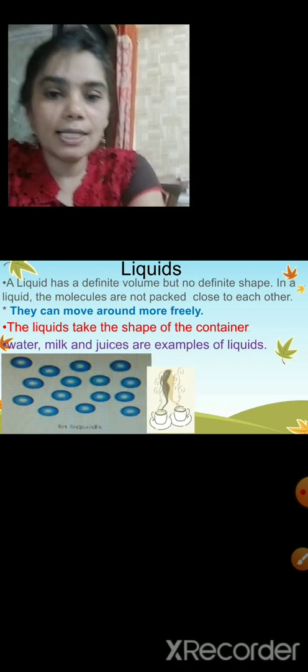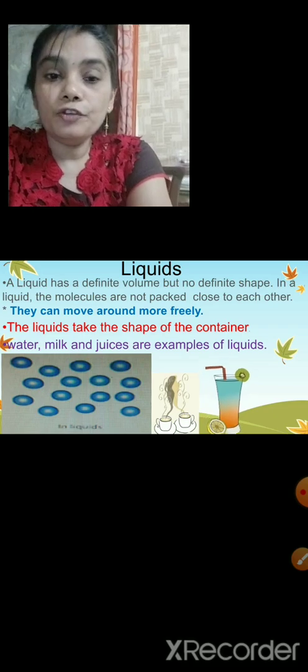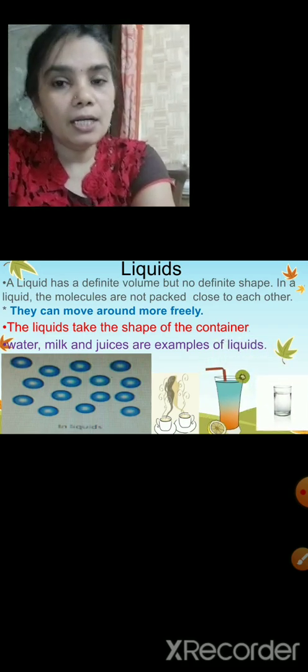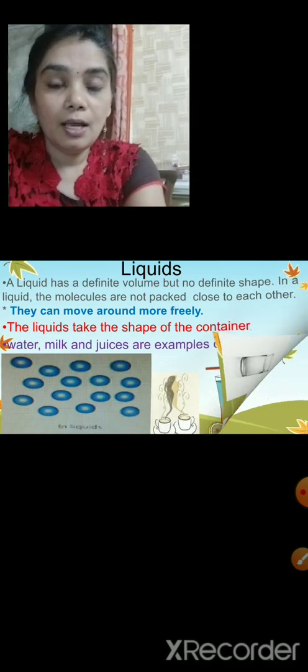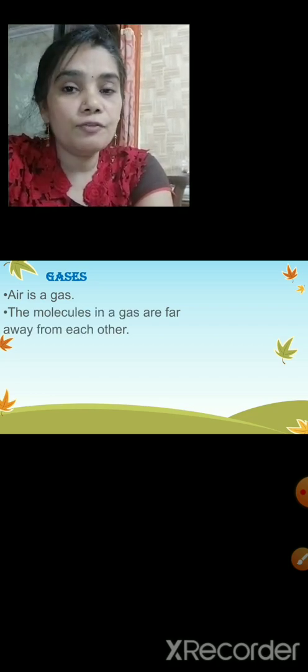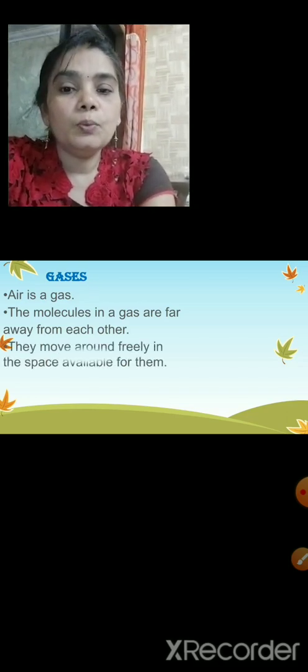For example, coffee, juice and water. Let it be any kind of liquid. And we also learnt about gases. So what are gases? Air is a gas. And the molecules in a gas are far away from each other. Right? So they move around freely in the space available for them.